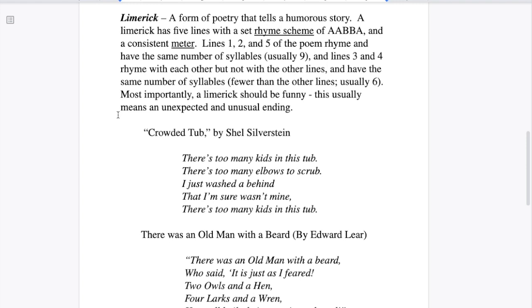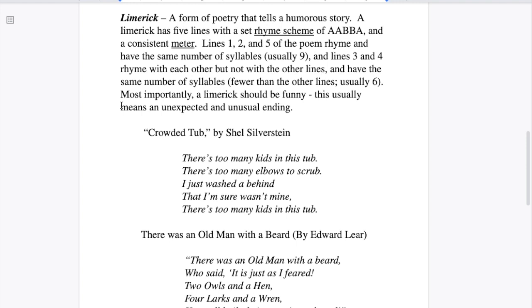They say usually 9. I think 8 or 9 makes a good limerick. You can get away with 8 or 9 pretty easily. When you go longer than that, you are an artist living out on the edge. You can do it. It's just not standard. Lines 3 and 4 rhyme with each other, but not with the other lines. They are the B in that AABBA rhyme scheme, and they have the same number of syllables.